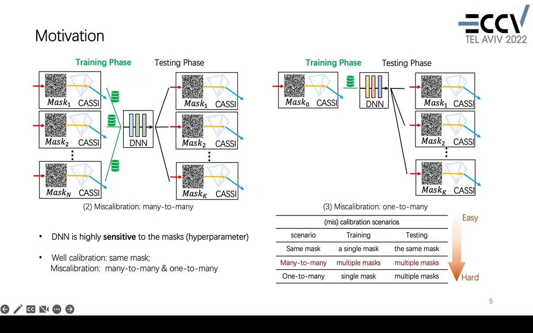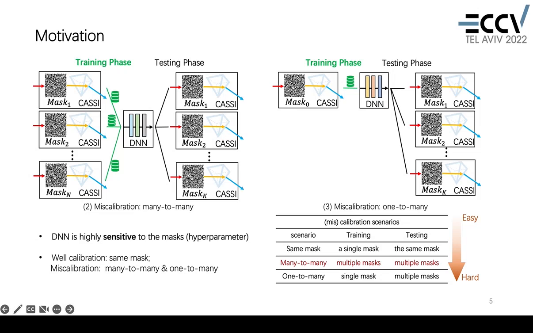Here, we provide 2 intuitive solutions. The first one is we train a single deep network using the data from multiple CASI systems, and we directly test it on k different CASI systems. We call this a many-to-many case, where we use multiple masks for both training and testing. Of course, you can also train a deep network using the data from a single CASI and apply it to different CASIs during testing. This is called the one-to-many setting, that is, training using a single mask and testing using multiple masks.